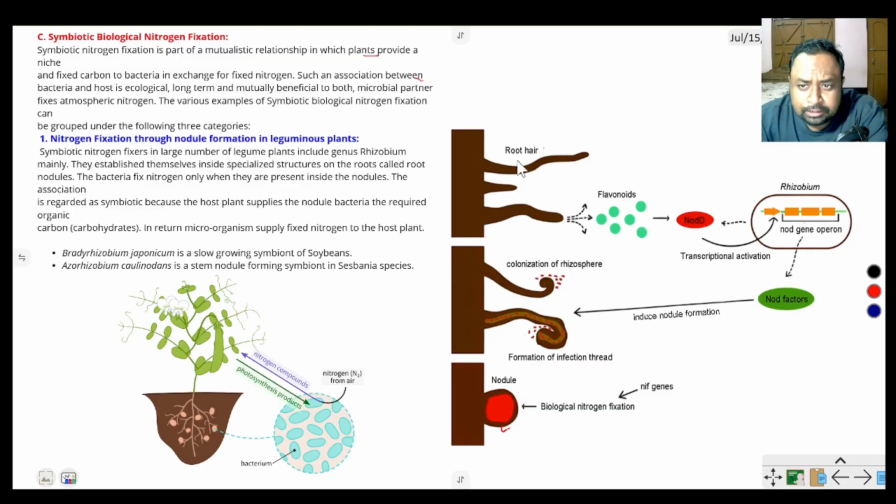This is a root here. The root secretes some flavonoids, then the nodulation genes are activated and produce the nod factor. This nod factor helps the bacteria enter into the root and form a nodule. Examples: Bradyrhizobium japonicum and Azorhizobium caulinodans.